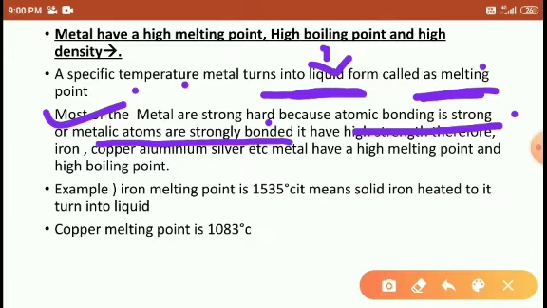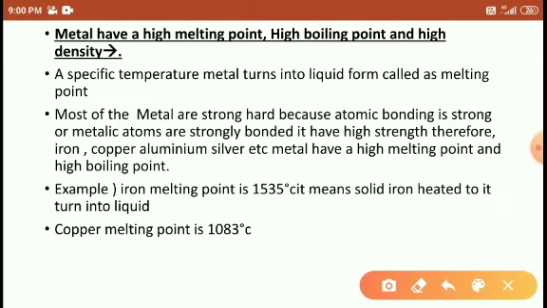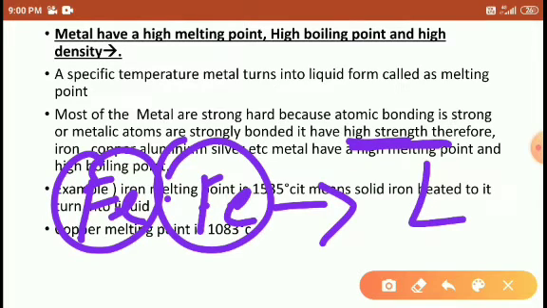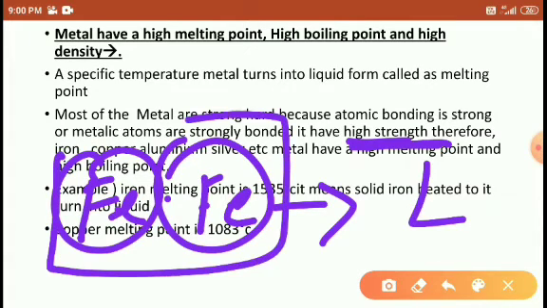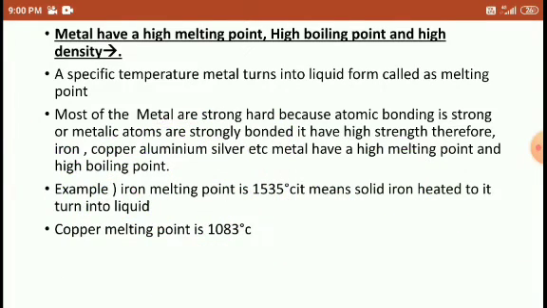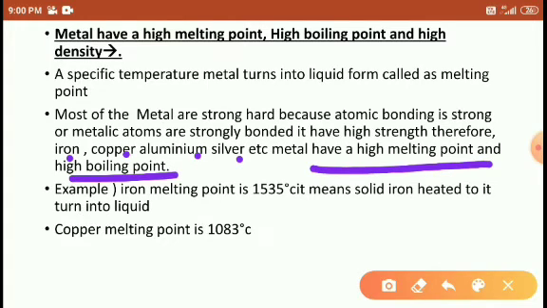Metallic bonding is strong, and due to the strong bonding it has a high strength. If the bonding between the metal atoms is strong, like in iron, it means the strength between the first and second atom is high. If the strength is high, then high energy is required to turn it into liquid form. Solid turning into liquid requires a high temperature. Right, students? Therefore, iron, copper, aluminum, and silver have a high melting point and high boiling point.